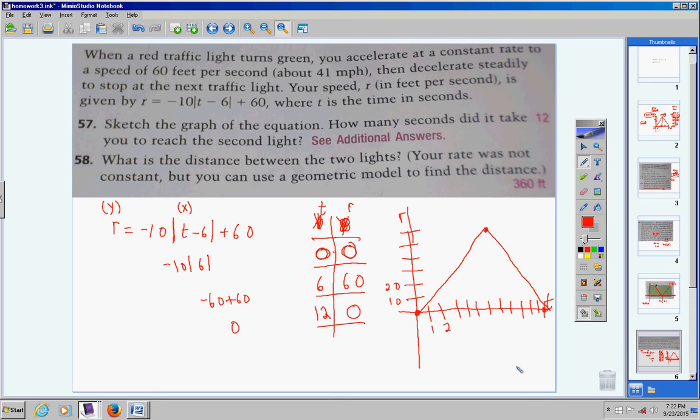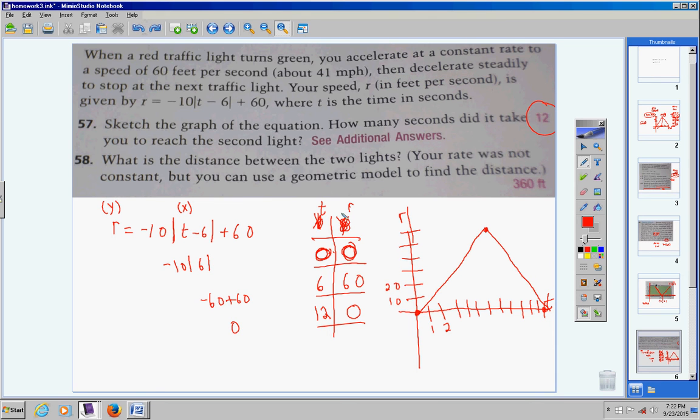There it is. So we graphed it. Now, how many seconds did it take for you to reach the second light? Well, guys, 12 seconds. Come on, think about this. At 0 seconds, you had not taken off yet. 6 seconds later, you hit what rate? Not 60 miles per hour. You're dealing with feet per second, okay?